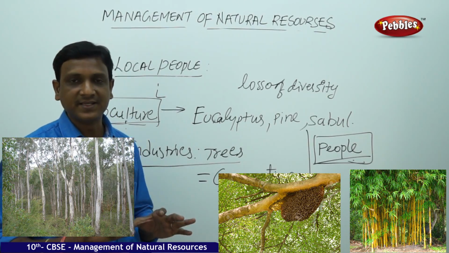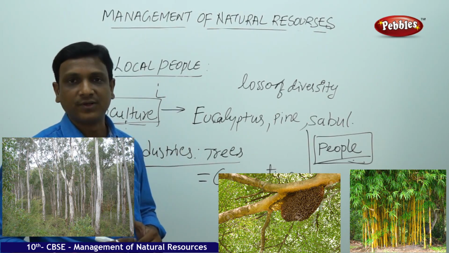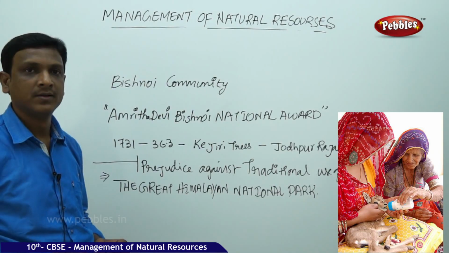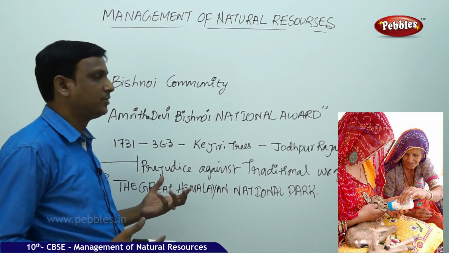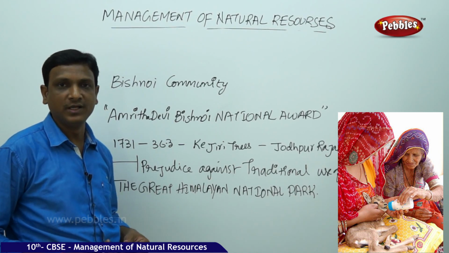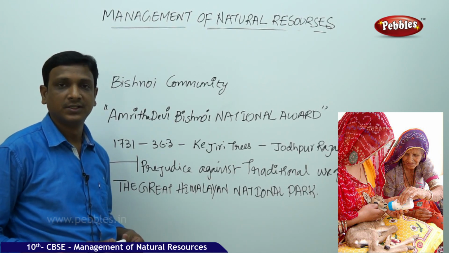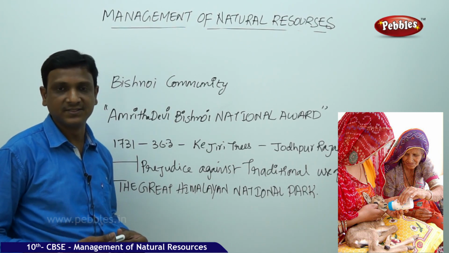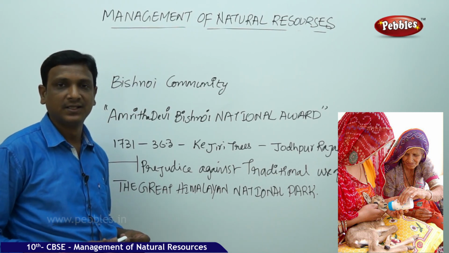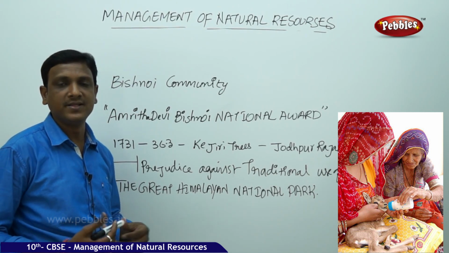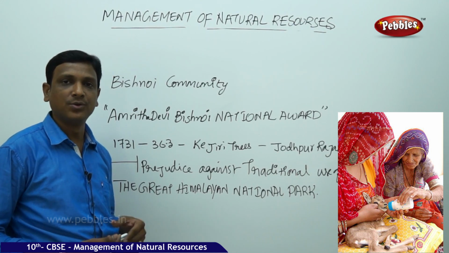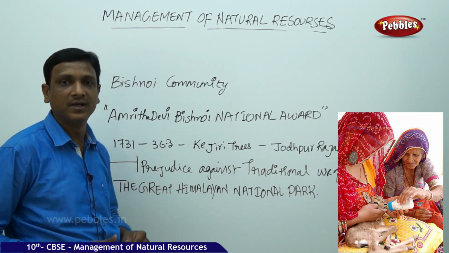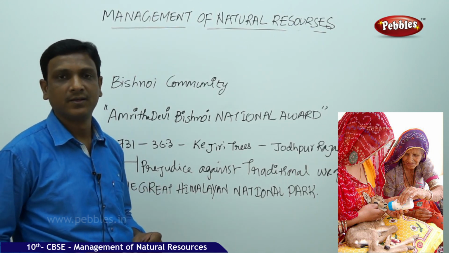At the same time, the diversity in the forest is maintained. But according to the laws made, the view of the government or the British or even independent India about the forest is that the local people are exploiting the natural resources, and so the local people are kept away from the forests.